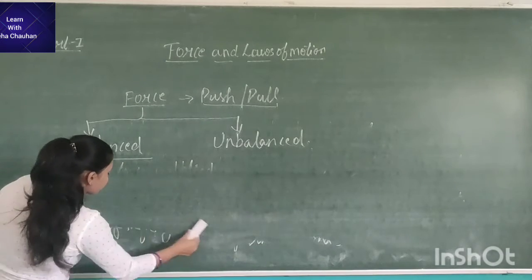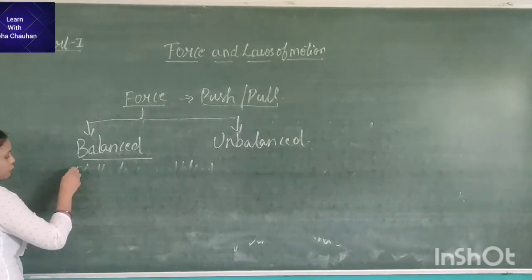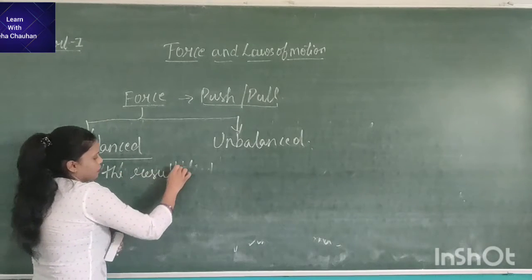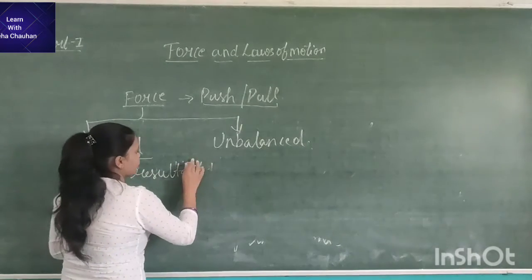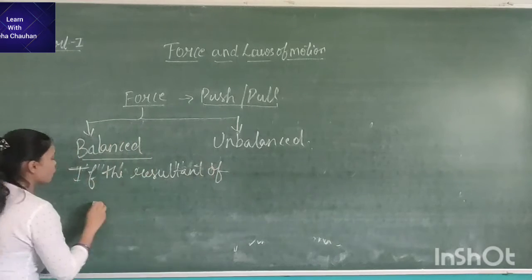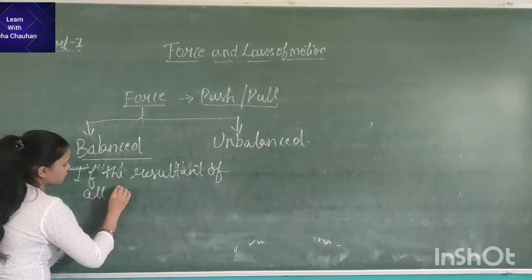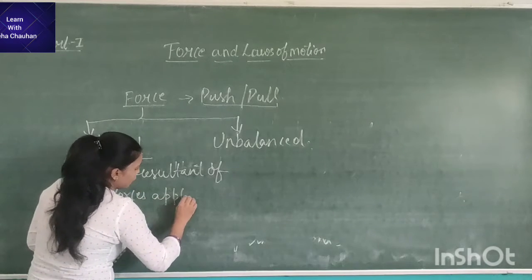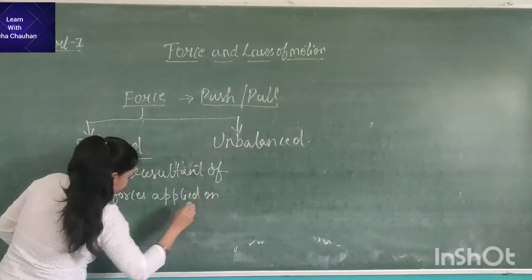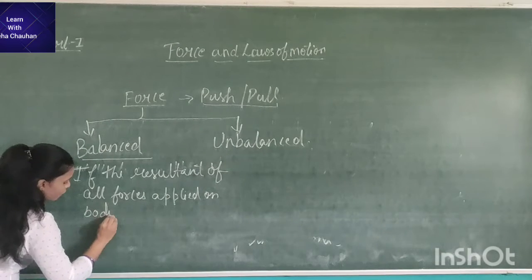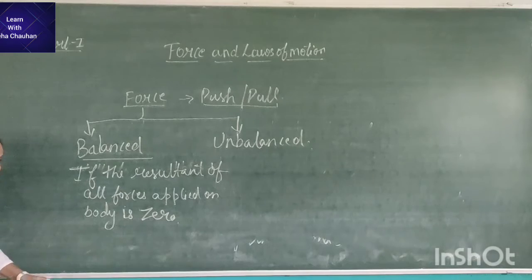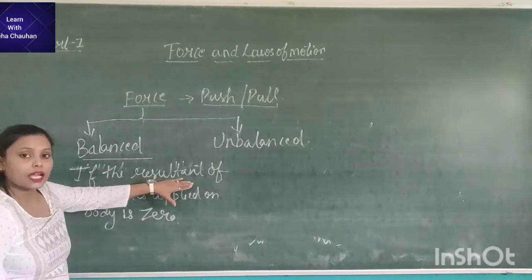That is, if the resultant of all forces applied on a body is 0, right? The resultant means addition.